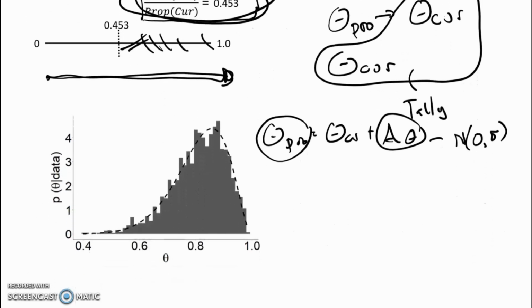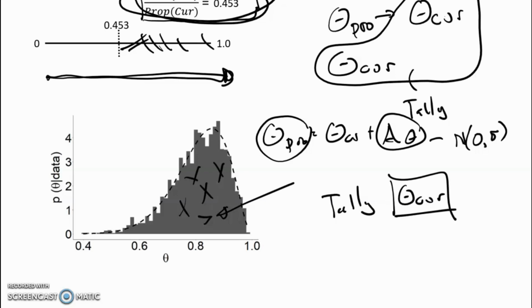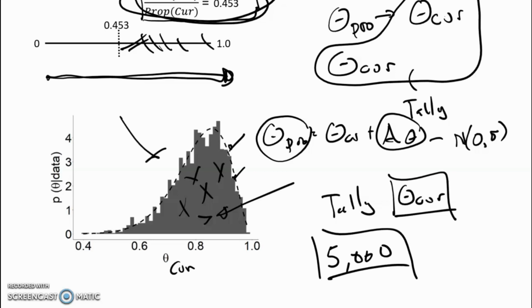And so we tally the values of theta current, and at the end, what we get is a bar plot that shows the number of counts of theta current. There's theta current, number of counts initially on the vertical axis. Then we divide the height of each one of these bars by 5,000. So this is made into a probability distribution.